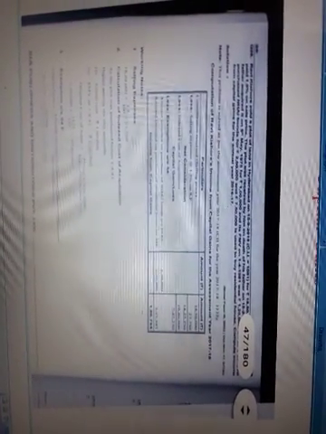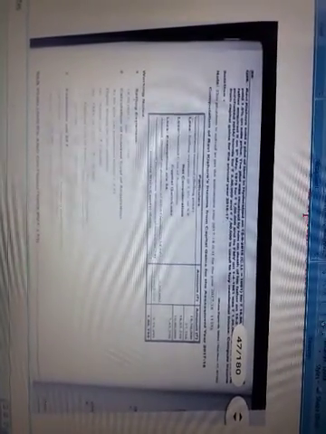This is the basic information regarding this problem. Based on it, we will calculate the income from capital gain of Ravi Kishore for the assessment year 2017-18. First of all, we write down the title of the problem: computation of Ravi Kishore's income from capital gain for the assessment year.